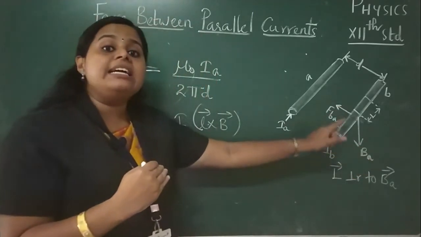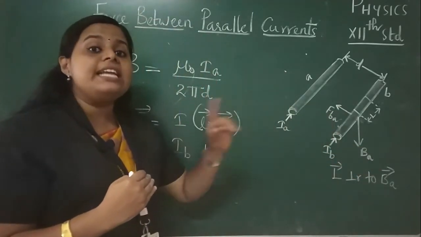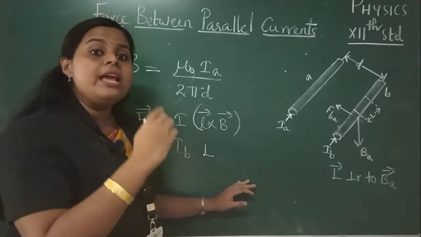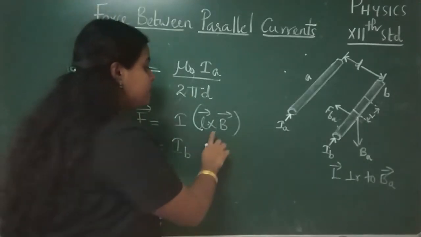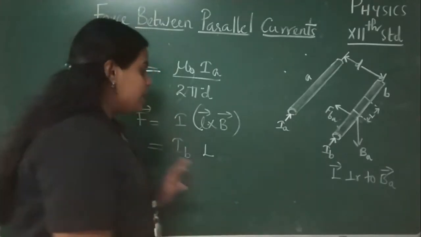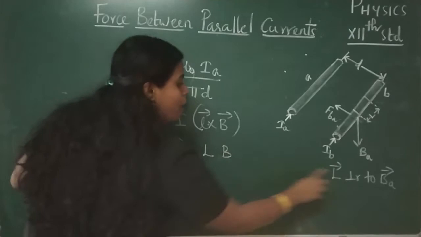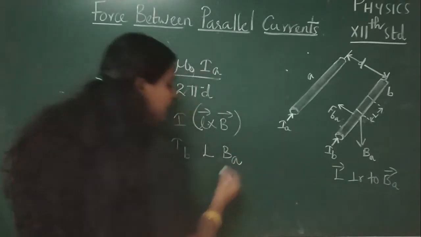That means the angle is 90 degrees. So sin 90 is 1. So LB sin 90, that is LB into 1. So the answer will be simply L into B. So here we have IB into L into, instead of B, here we have BA.